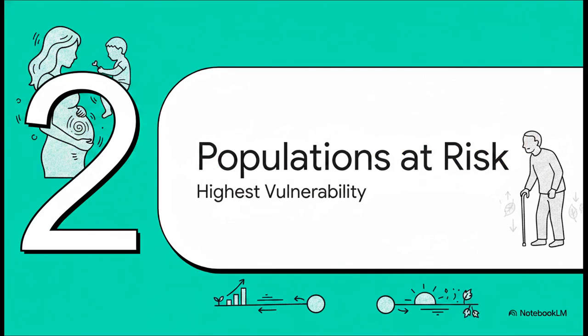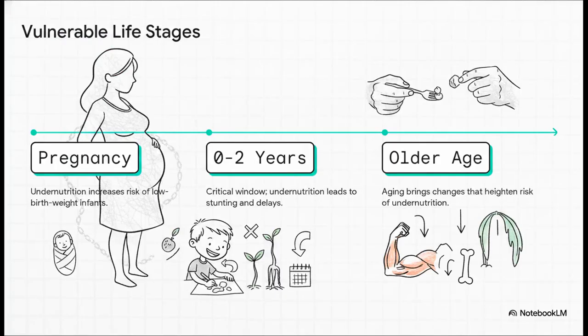Moving right along to Section 2, populations at highest risk, because undernutrition doesn't impact everyone equally. Vulnerability really spikes during specific stages of the human life cycle, specifically stages of rapid physiological growth, or, on the flip side, physiological decline. First up, pregnant women are at extreme risk. Maternal undernutrition doesn't just lower the chances of conception, it significantly increases the risk of delivering low birth weight infants who unfortunately have much lower survival rates.